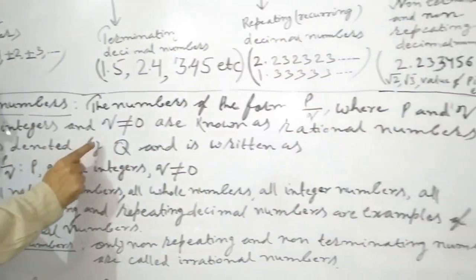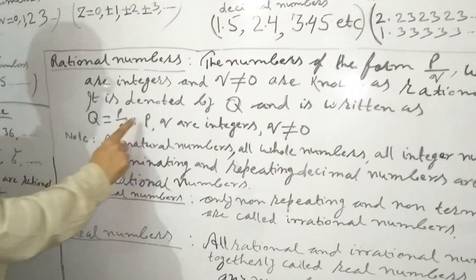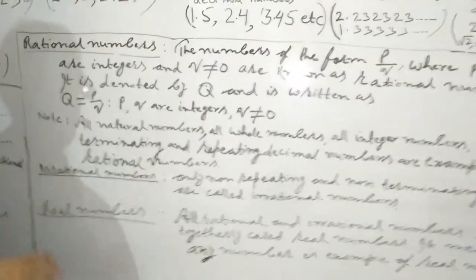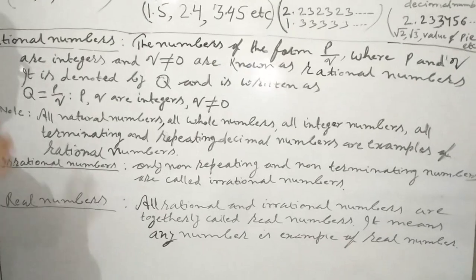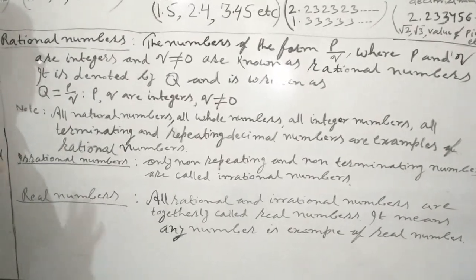It is denoted by Q and is written as Q is equal to P by Q, P comma Q are integers comma Q not equal to 0. This is the definition of a rational number. But now I shall make you understand in detail about rational numbers.